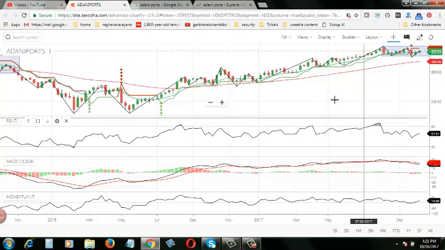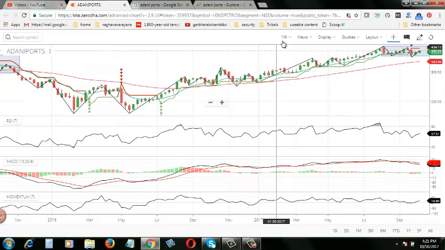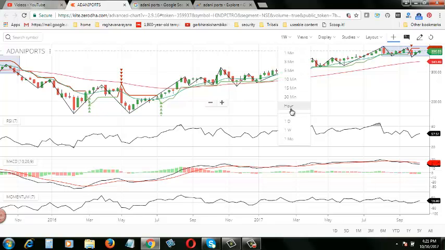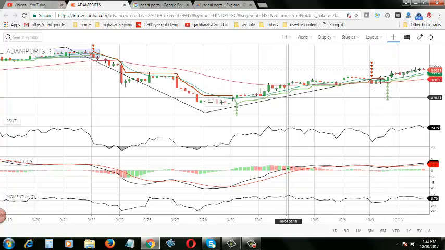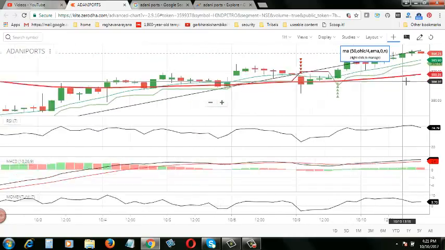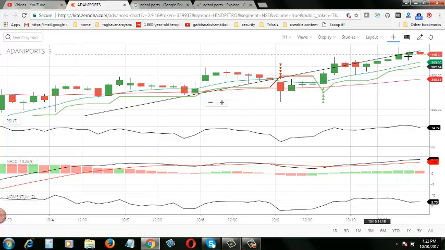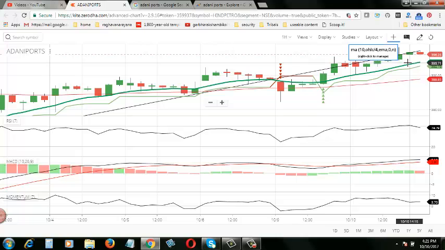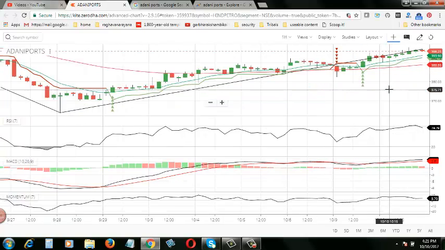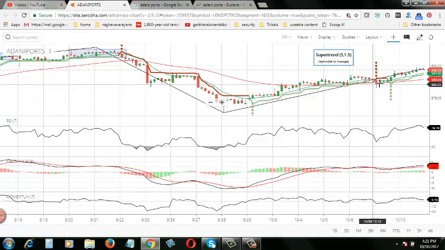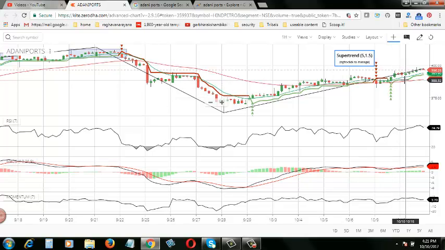So now coming back to Adani technical analysis. Now we will go to the hour chart. In the hour chart, I see a clear trend. If I zoom in, see the line is going straight. It is not even turning down. So that means the trend is very clear, and I am seeing the super trend also here, the green arrow. That means the price will move up.